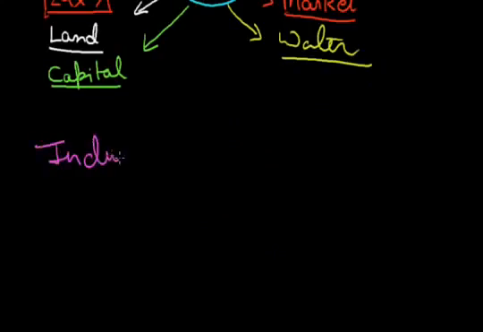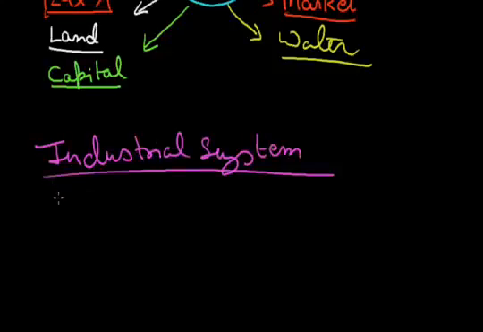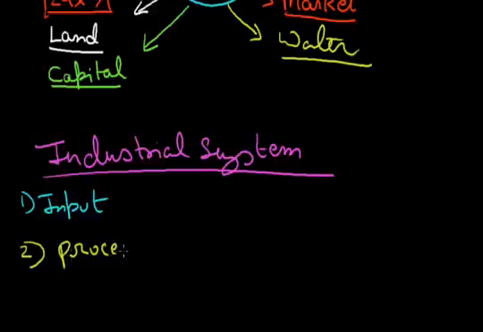In the next part, we have to see the industrial system. The industrial system consists of, first, the inputs: materials, labor, and the cost of land, transport, power, and other infrastructure. All these things come in the input. Then the industries do the processing of all these inputs, which includes wide activities that convert the raw material into a finished product.